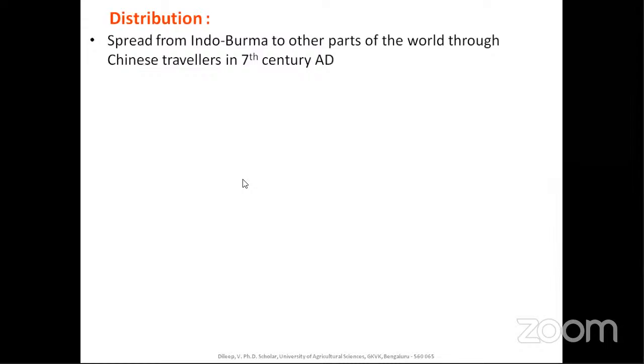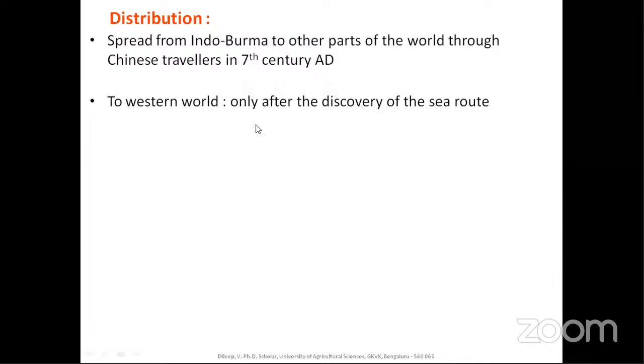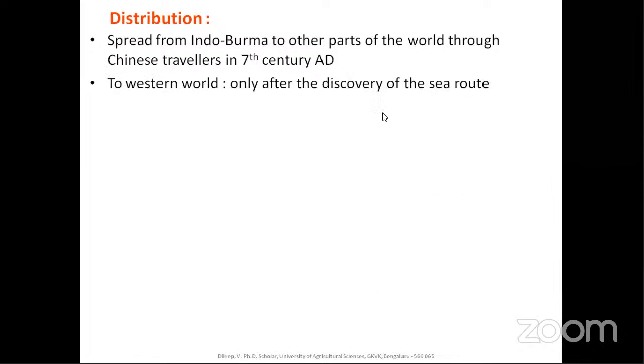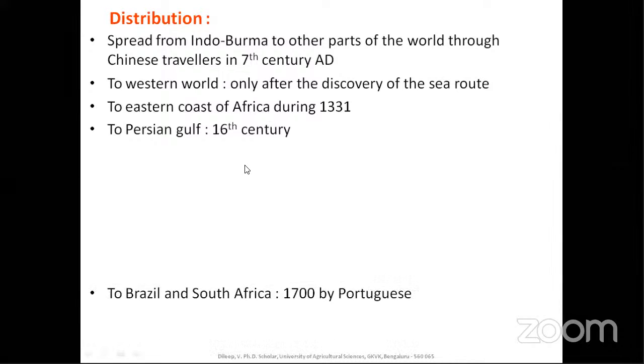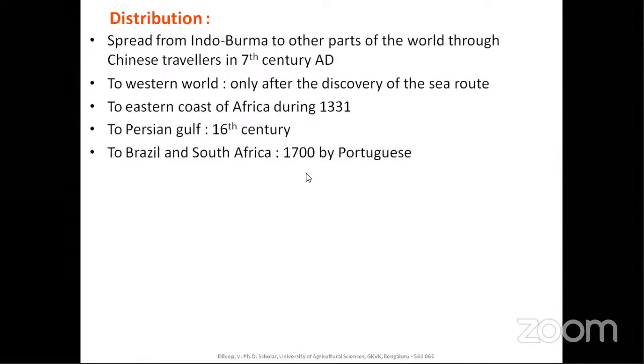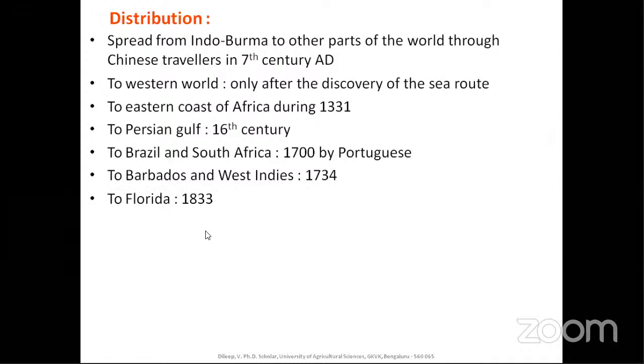And moving forward, coming to distribution, from the Indo-Burma region, it has spread to the other parts of the world through Chinese travelers in 7th century AD, and also to the Western world. When the sea route was discovered, it was transferred to the eastern coast of Africa during 1331, and to the Persian Gulf in the 16th century, Brazil and South America in 1700 by Portuguese, and also to the Barbados and West Indies, that is in the American continent, in 1734, and also to Florida in 1833. So hence, due to all these things, it went to many parts of the globe through many travelers.